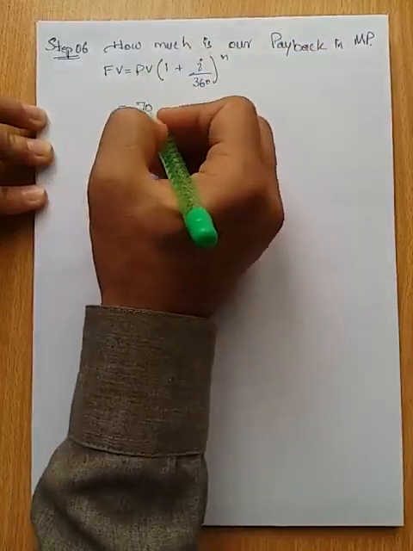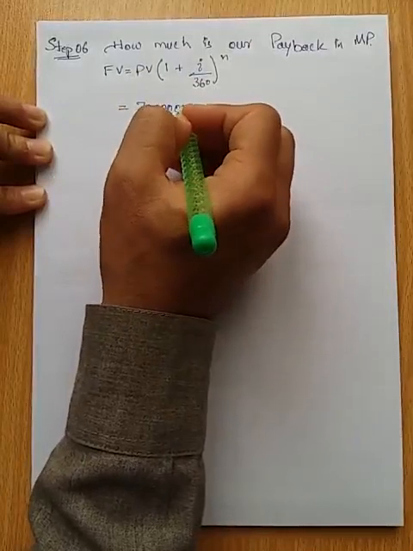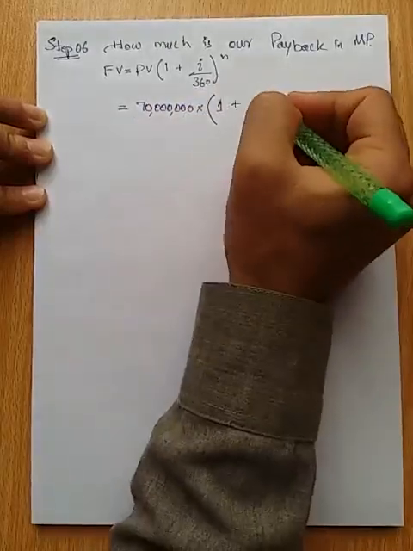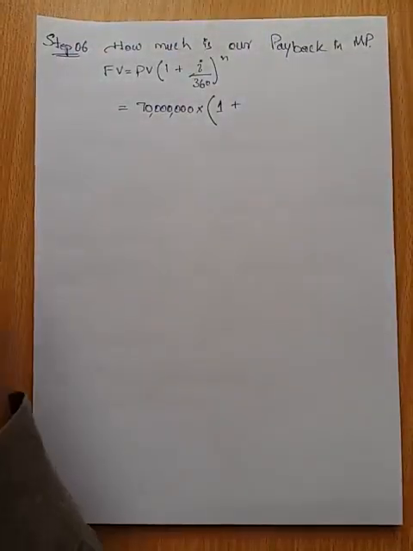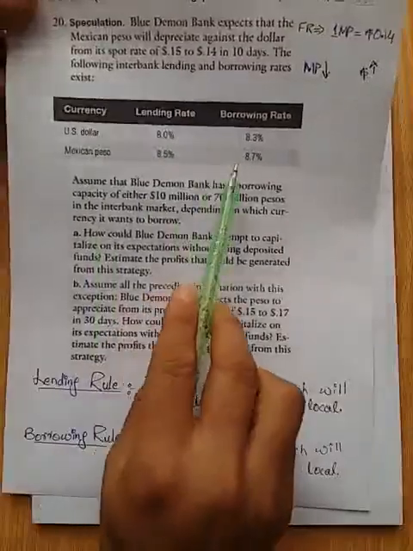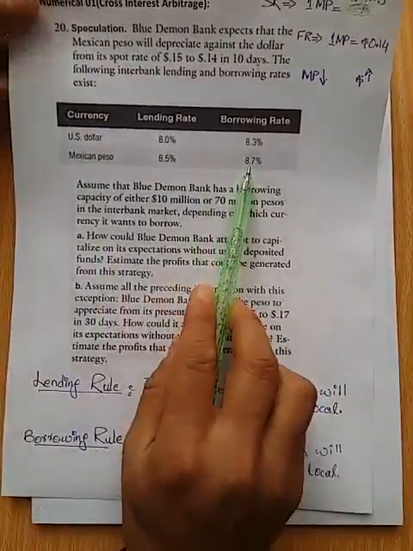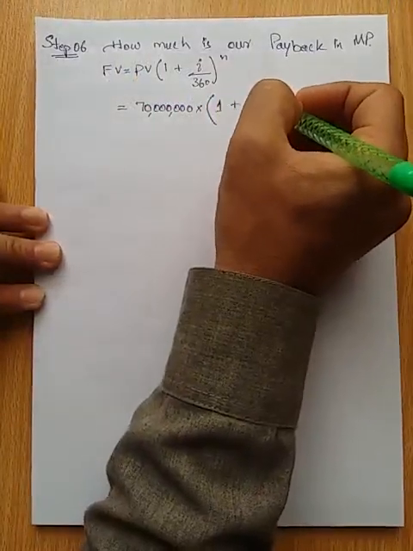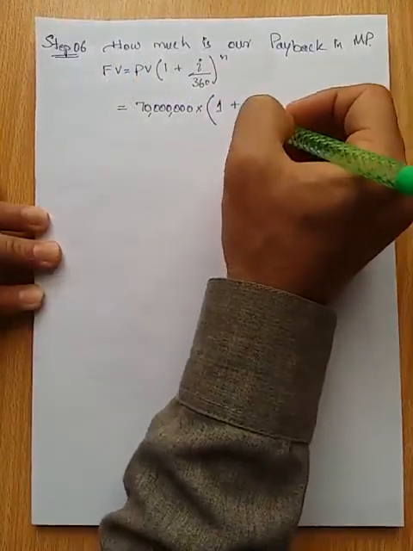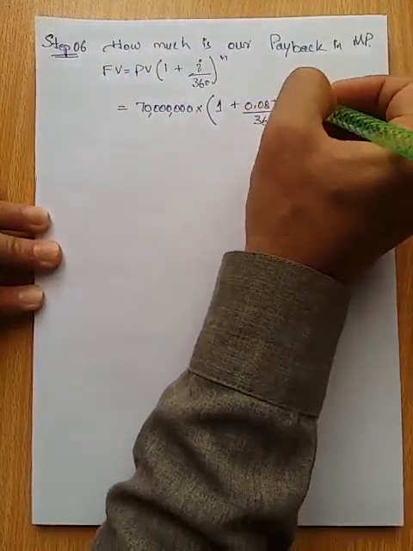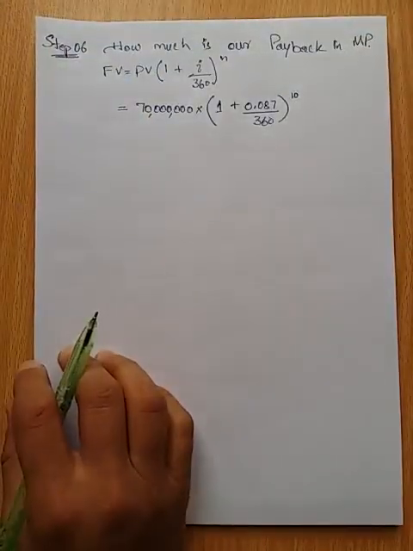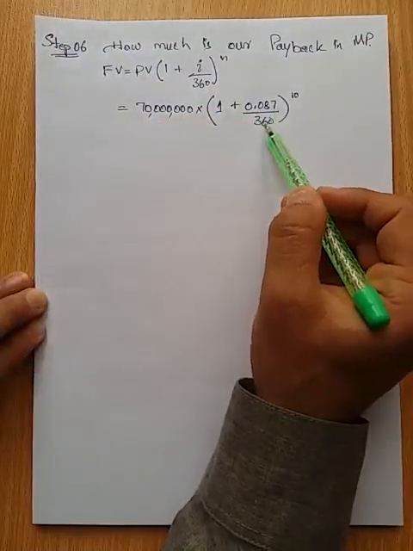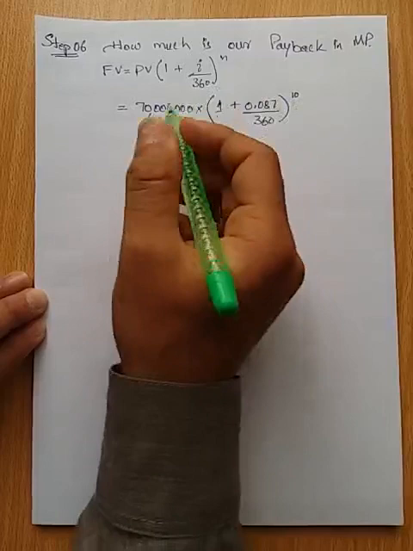We took a loan of 70 million Mexican pesos, and the borrowing rate from the Mexican bank is 8.7%. So I divide 0.087 by 360, add 1, and then take the power 10, since the whole period is 10 days.